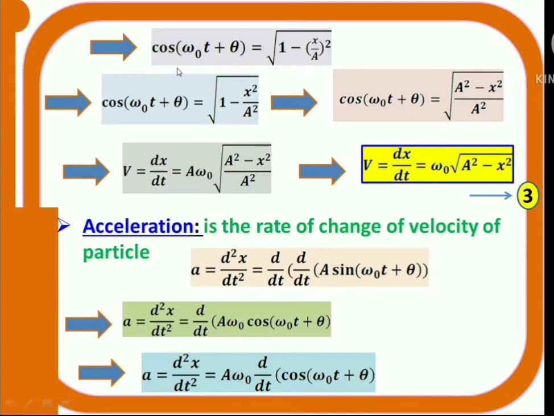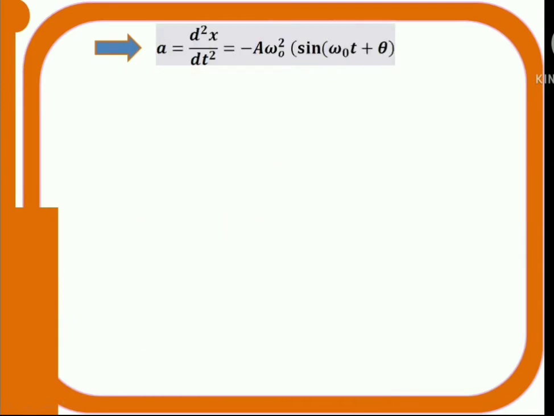If I differentiate cos θ, what will I get? Minus sin θ and d/dt of θ. Theta here is ω₀t + θ, that means ω₀. So I will get minus sin(ω₀t + θ) into ω₀. Already one ω₀ is there, so minus aω₀² sin(ω₀t + θ).